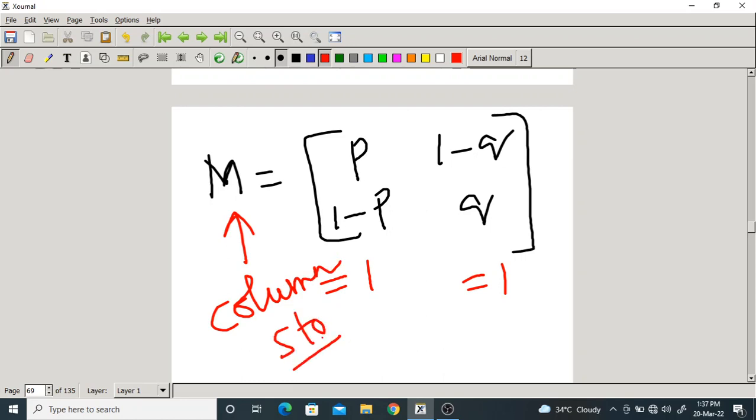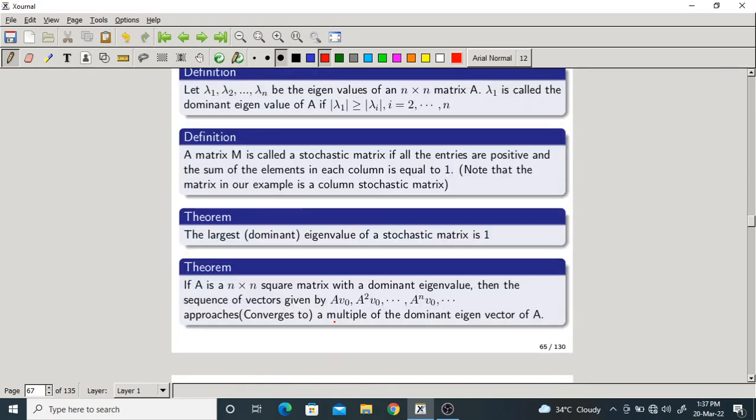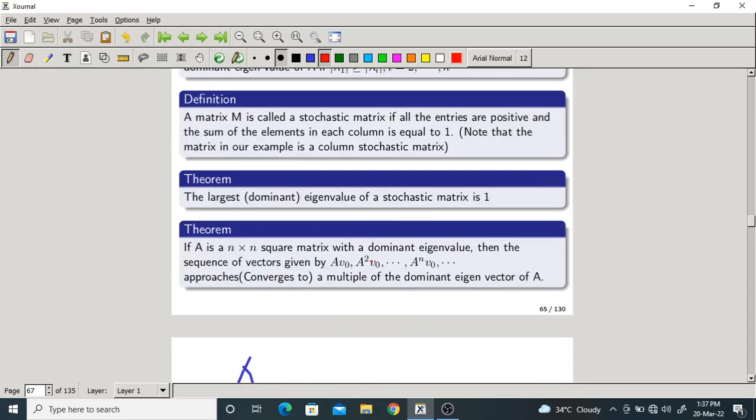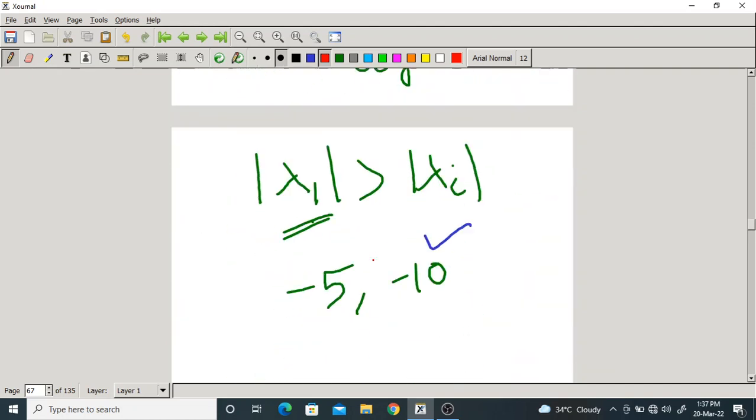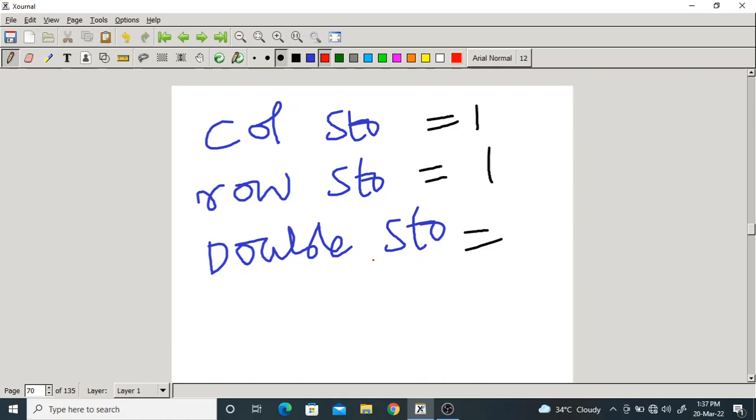Okay. Now, the largest or dominant eigenvalue of a stochastic matrix is 1. This is one more theorem, very important. The dominant or the largest eigenvalue of a stochastic matrix is 1.